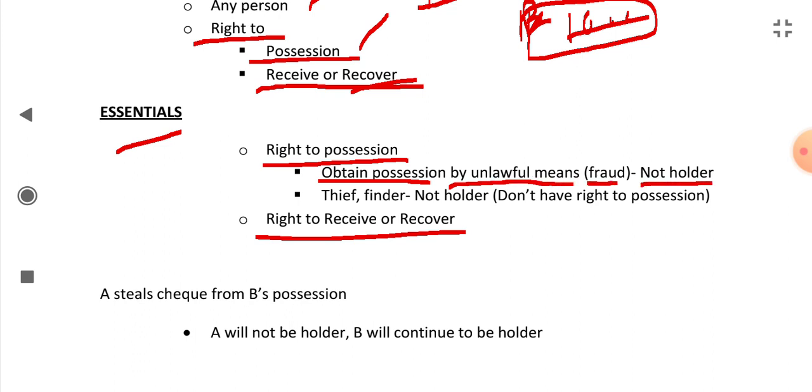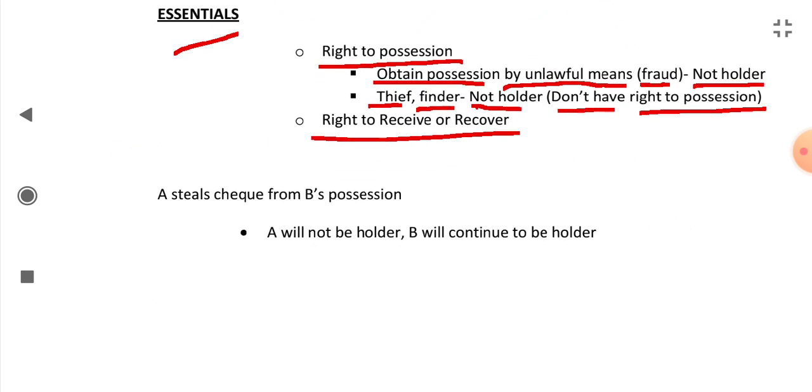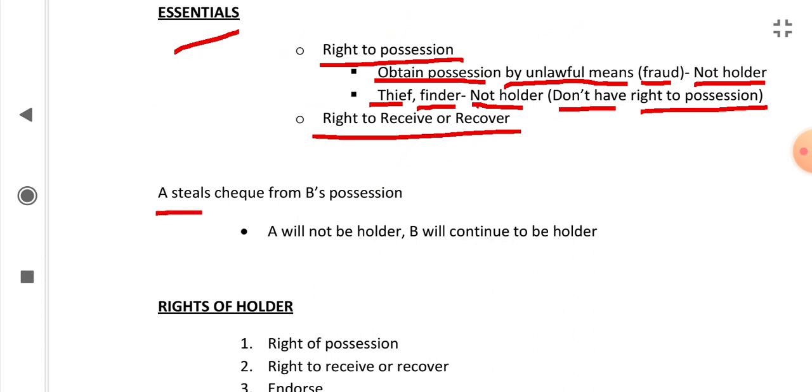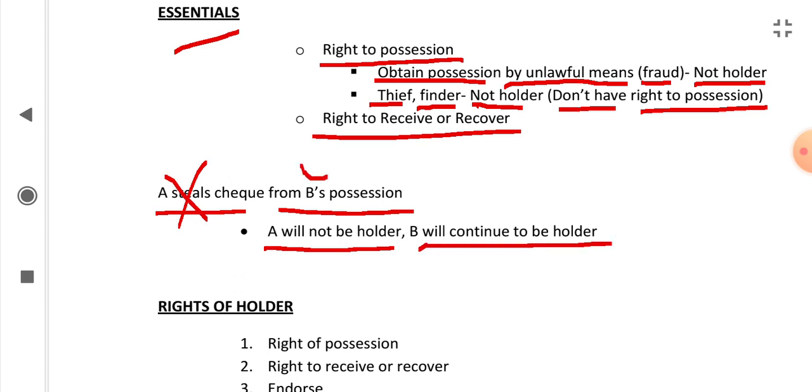Like a thief, who has stolen it from somewhere, or like he has found it somewhere, then he's not a holder. He doesn't have the right to possession. For example, A steals a check from B's possession, then A will not be a holder. B will continue to be the holder.